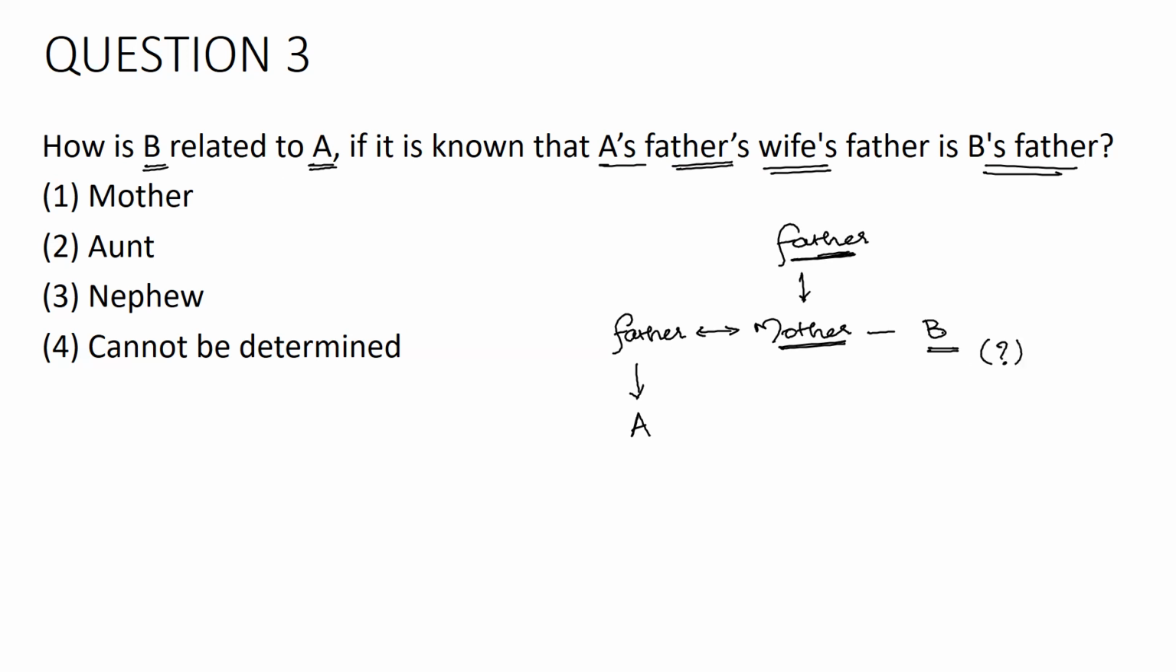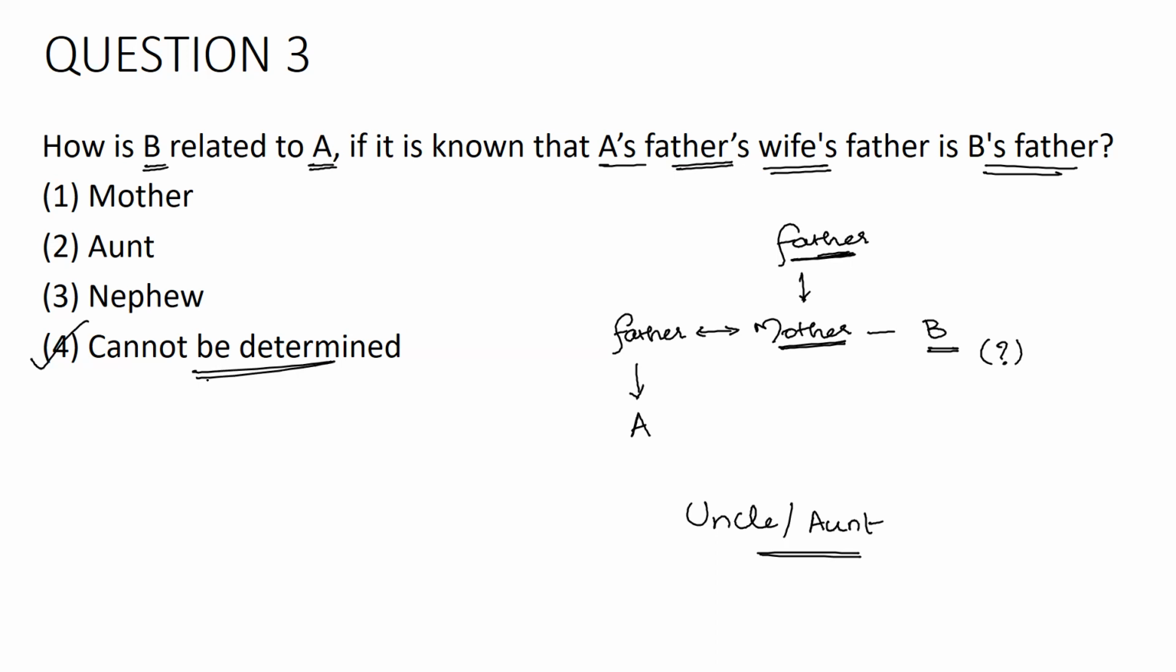So if the question comes, how is B related to A? It may be referring to uncle or it may be referring to aunt, because I don't know whether B is male or B is female. Did you get me? So taking that into account, I can say that the correct answer for this question will be option 4, cannot be determined.